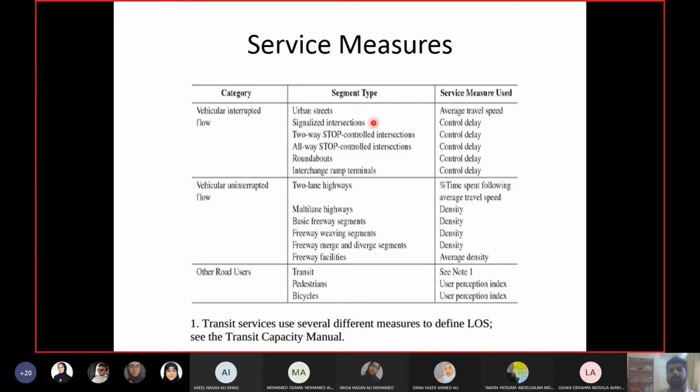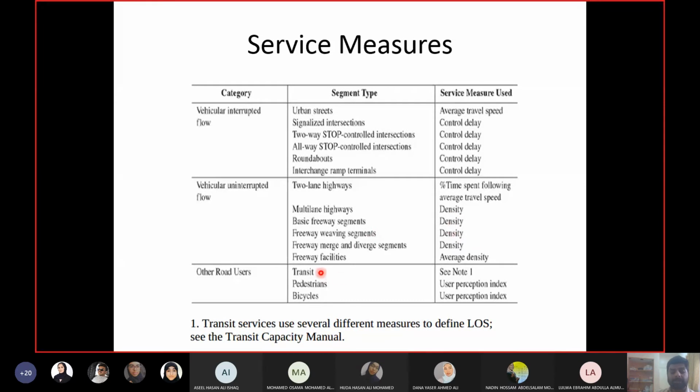Then for signalized intersections, two-way stop, all-way stop, roundabouts or ramps, the level of service is calculated on the basis of control delay. We have already discussed the concept of control delay in the delay studies, right? Then you come to two-lane highways, multi-lane highways, and freeways. For two-lane highways, you need percentage time spent following and average travel speed. Percentage time spent following, we have not discussed it, and we are not going to, because we will not go through the procedure for two-lane highways. For multi-lane highways and freeways, we need density, and we already know what density is.